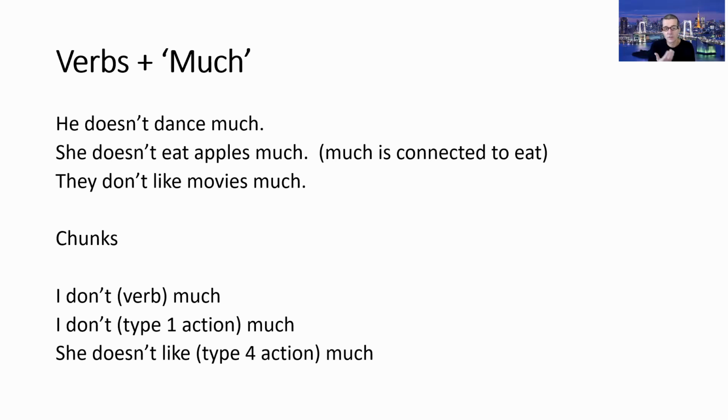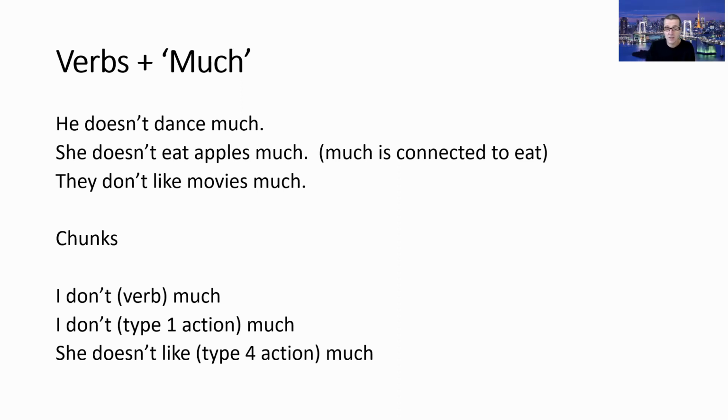Alright, so here are some chunks that you can use to practice this. So I don't much. I don't drive much. I don't read much. I don't write much. So some very simple examples. I don't plus type 1 action much. So you can have an action. So for example, like play football. I don't play football much. I don't eat sugar much.